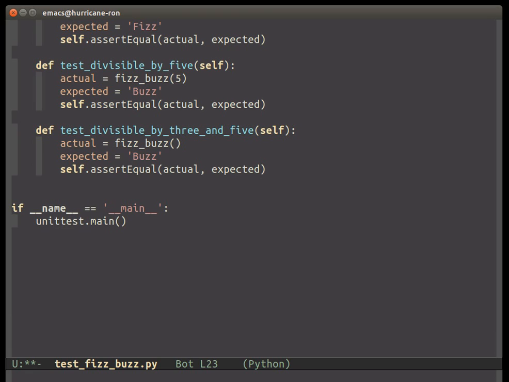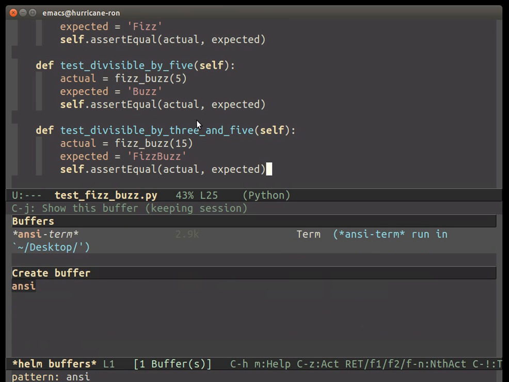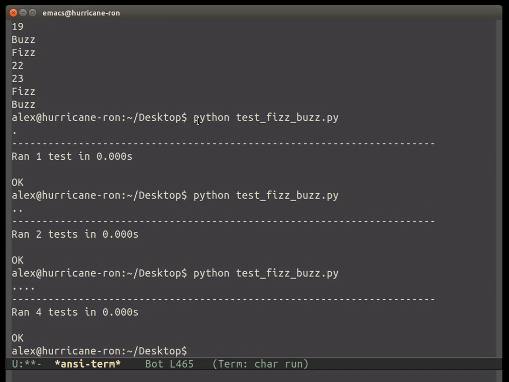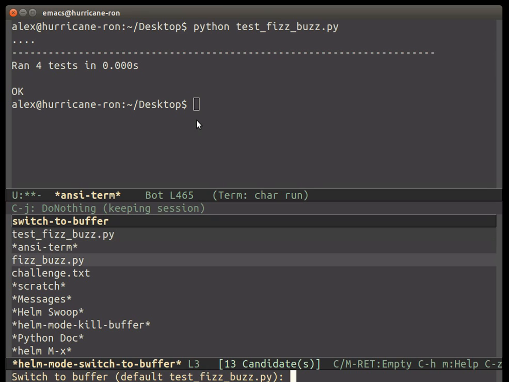Why don't we try a crazy one? What's a really high number that's divisible by 3 and 5? Oh, now I'm under the gun. I can't remember. Let's just do 15. I'm good at that one. So that should return FizzBuzz. Okay, so we're going to run the tests now. And there you have it. Ran 4 tests.